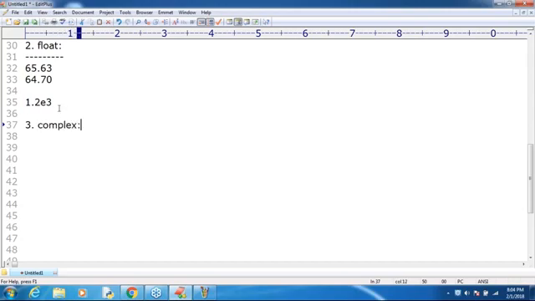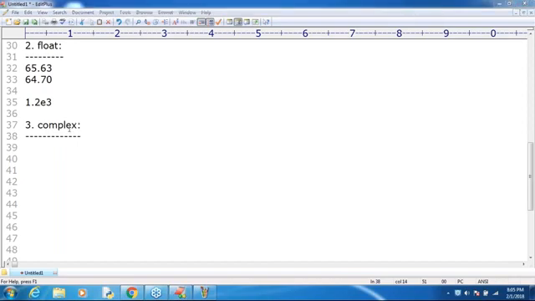Complex. Do you know, sir, when compared with other languages like Java, the biggest specialty of Python is that Python contains inbuilt complex data type support. In Java, you are not going to see such support. In Python, you are going to see the biggest complex numbers support.